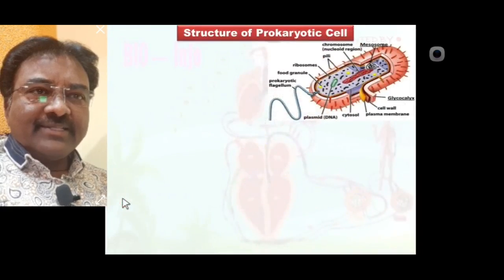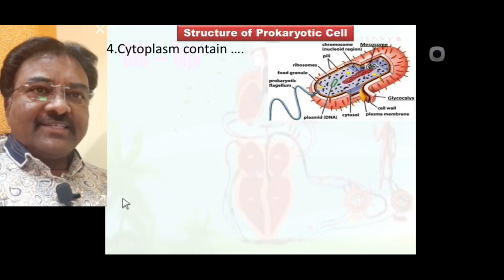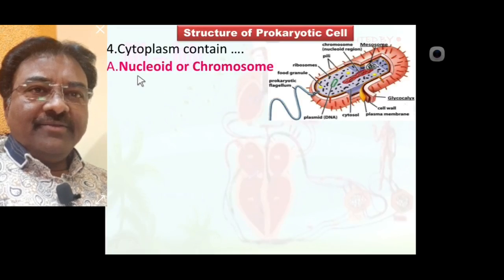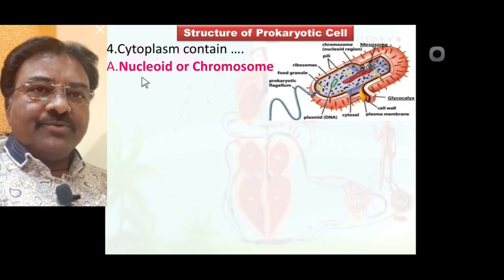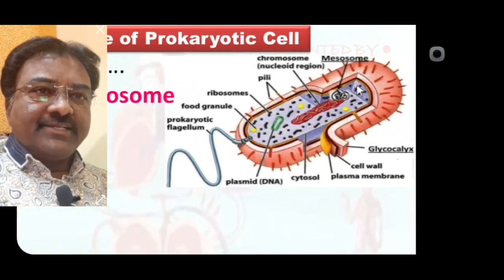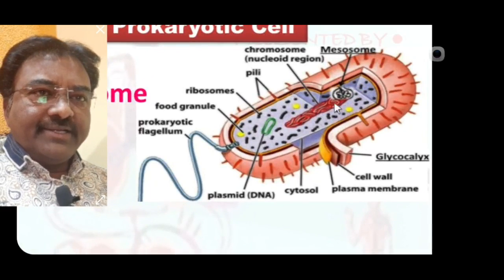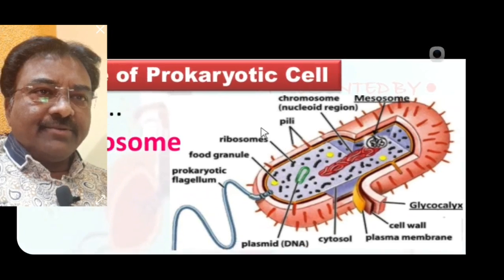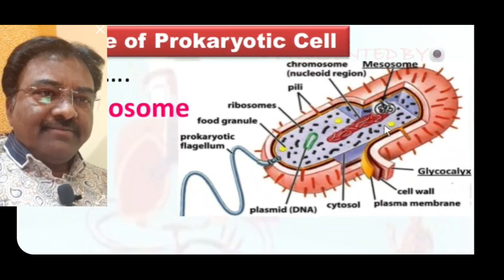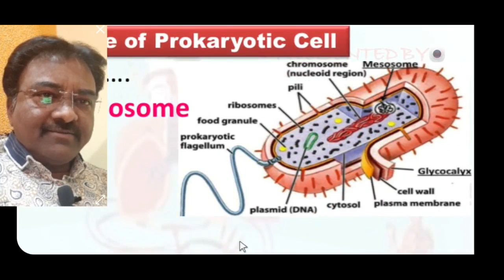Now point number 6: the cytoplasm of the prokaryotic cell contains nucleoid or chromosome and plasmids. Here note, this part is the nucleoid or chromosome present in the prokaryotic cell, while this is the plasmid.